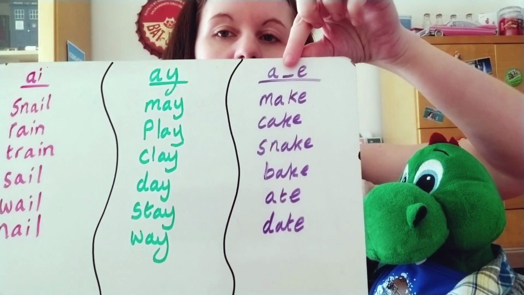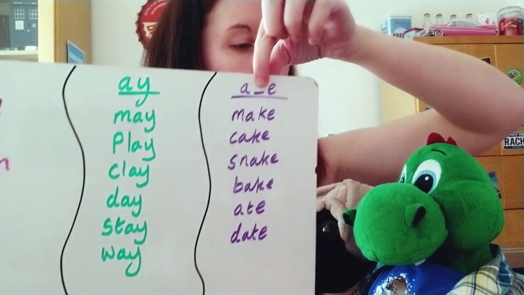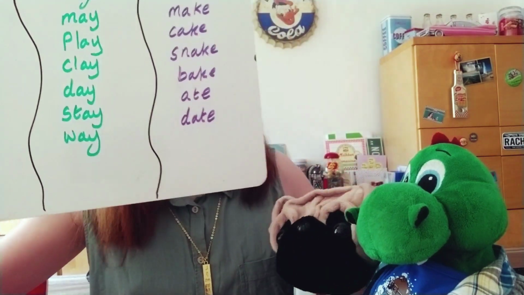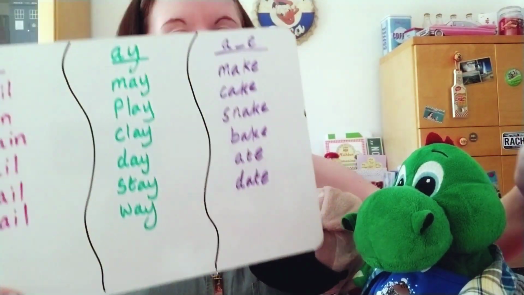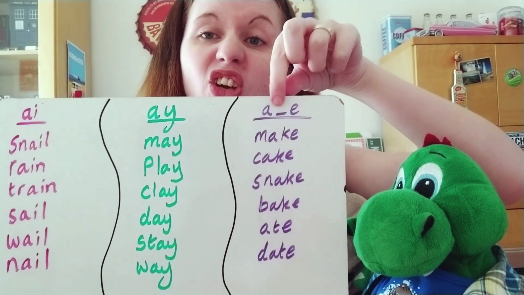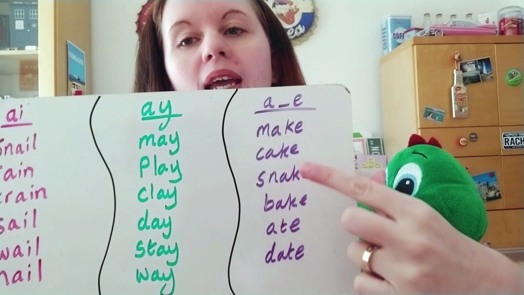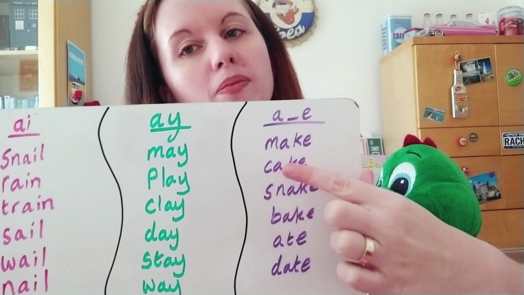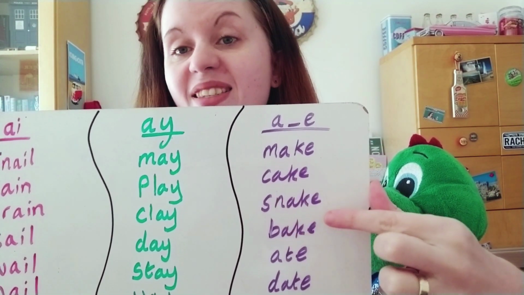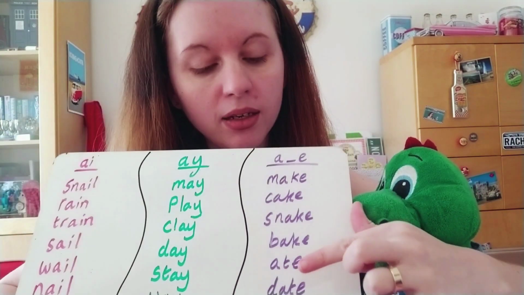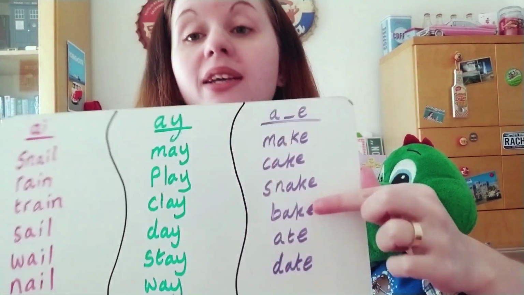Now our split digraph here, what's that line in the middle when we write a split digraph? Woof, woof, woof. That's right, Hugsley. It means that there's a letter that goes in that gap. So here our letter is K for make, cake and snake. But here, word I can't read upside down. Oh, bake, also a K.